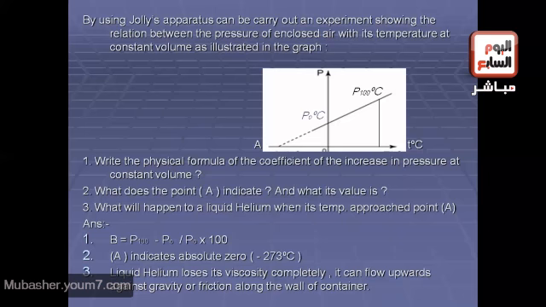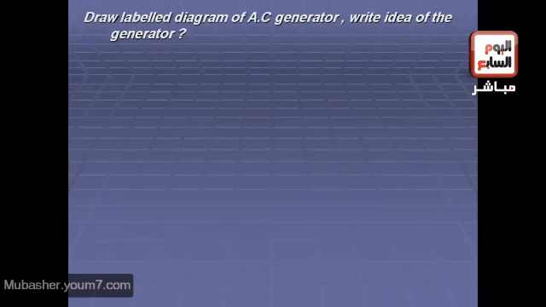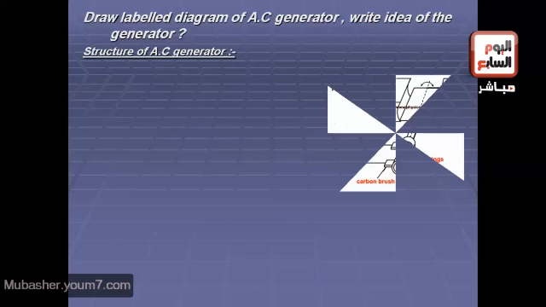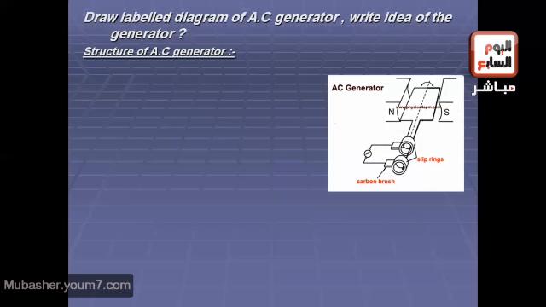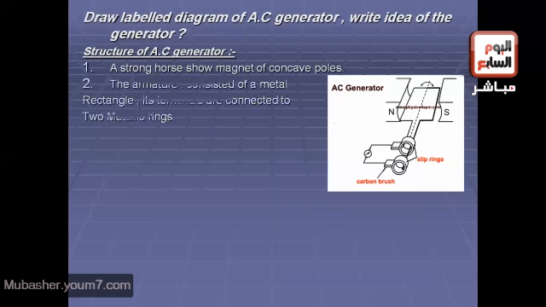Okay, another question. Draw a labeled diagram of an AC generator. Write the idea of the generator. Of course, we know the structure of the generator as we see. It consists of, number 1, as we see in the figure, a strong horseshoe magnet of concave poles, and number 2, an armature, consisting of a metal rectangle whose terminals are connected to 2 metallic rings.